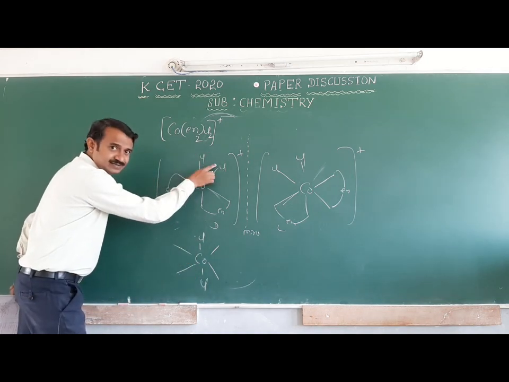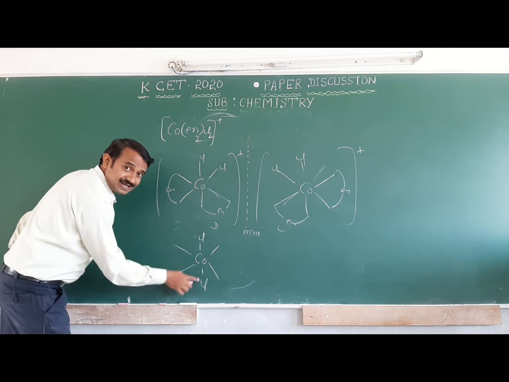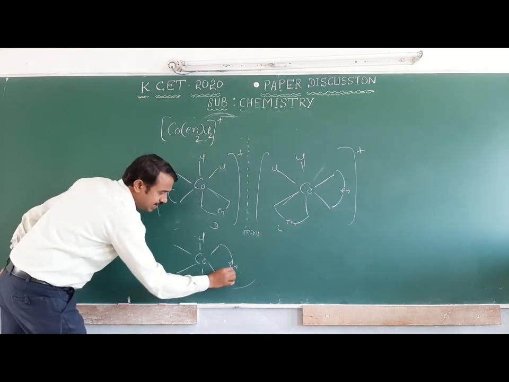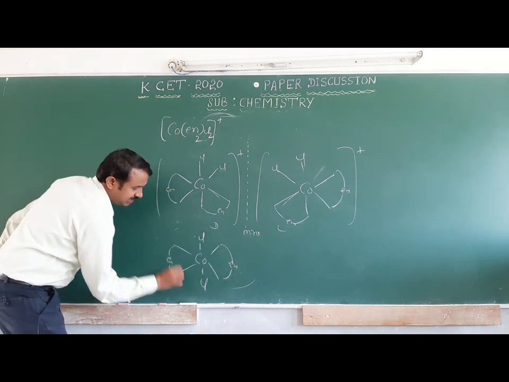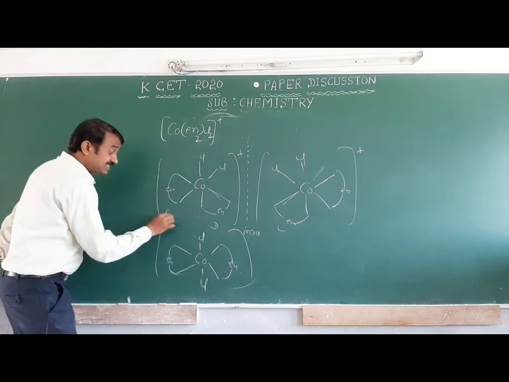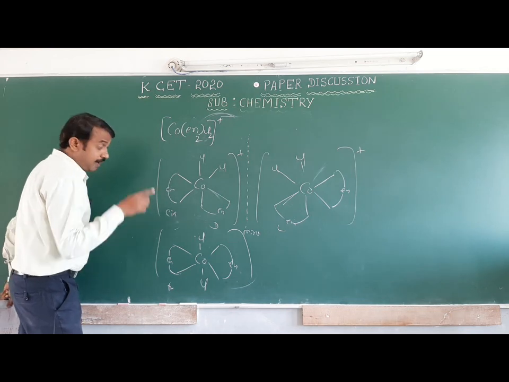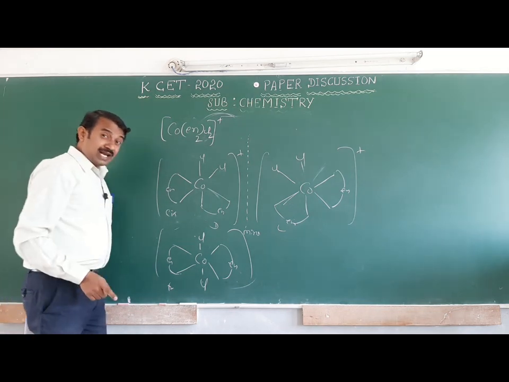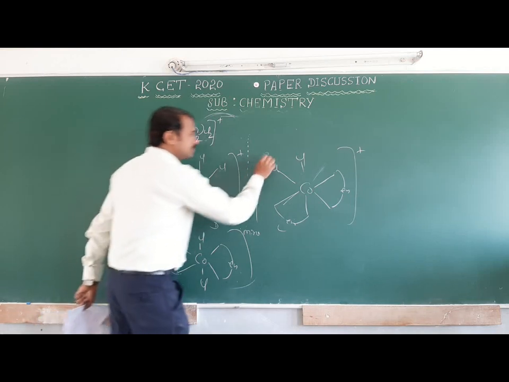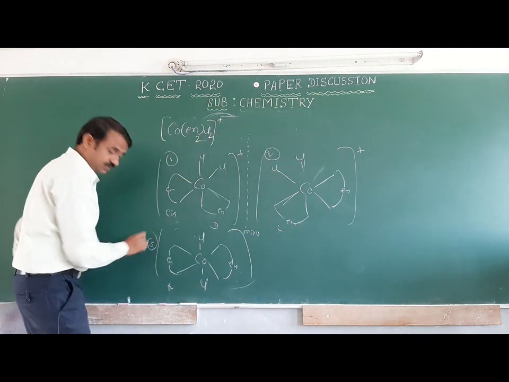Cl, Cl is the same side, but Cl, Cl is opposite. Here ethylene diamine, here also ethylene diamine. This is cis geometrical isomerism. This one is trans geometrical isomerism. Okay, but the formula, number of isomers: 1, 2, 3.